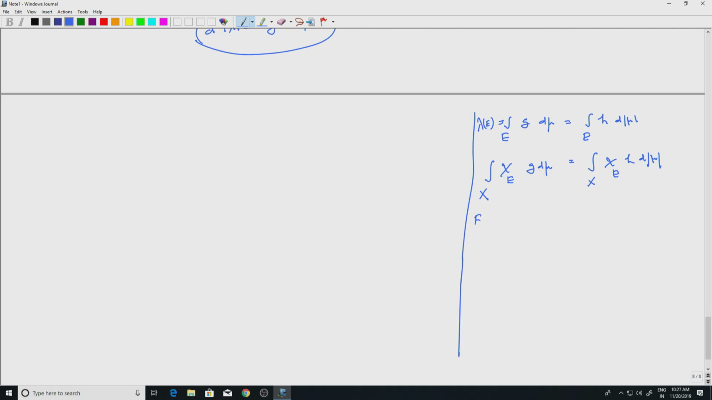So, from chi_E go to simple functions, and so what do we get? We will get integral over X of s g d mu equal to integral over X of s h d mod lambda, for s a simple function, because that is just a linear combination of chi's.